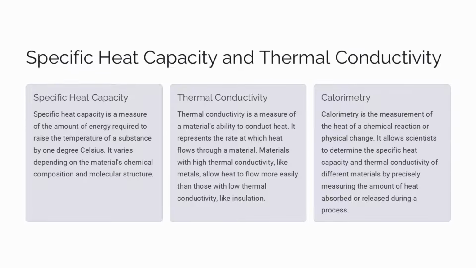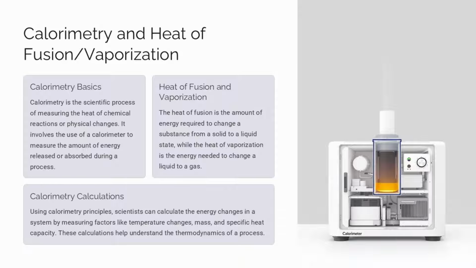Calorimetry is the scientific process of measuring the heat of chemical reactions or physical changes. It involves using a calorimeter device to measure the energy released or absorbed during a process. The heat of fusion is the energy required to change a substance from solid to liquid state. The heat of vaporization is the energy needed to change a liquid to a gas. By measuring factors like temperature changes, mass, and specific heat capacity, scientists can calculate the energy changes in a system. These calorimetry calculations help us understand the thermodynamics of a process.